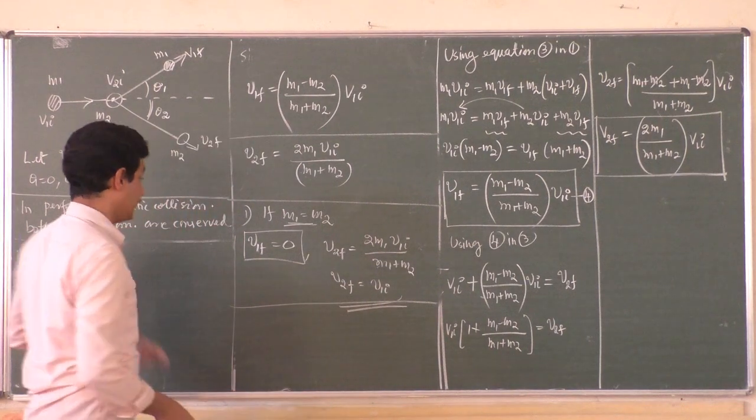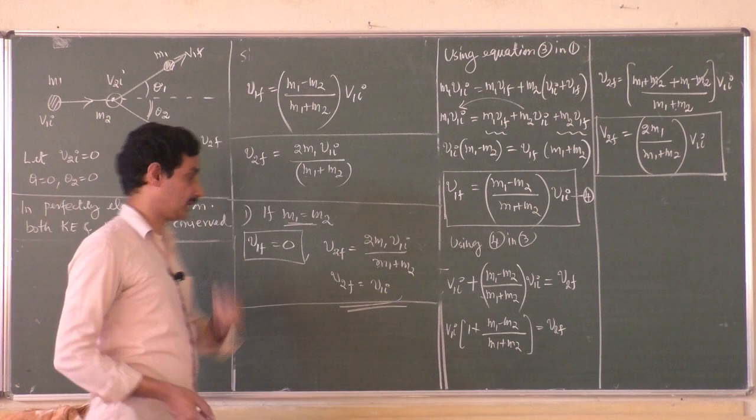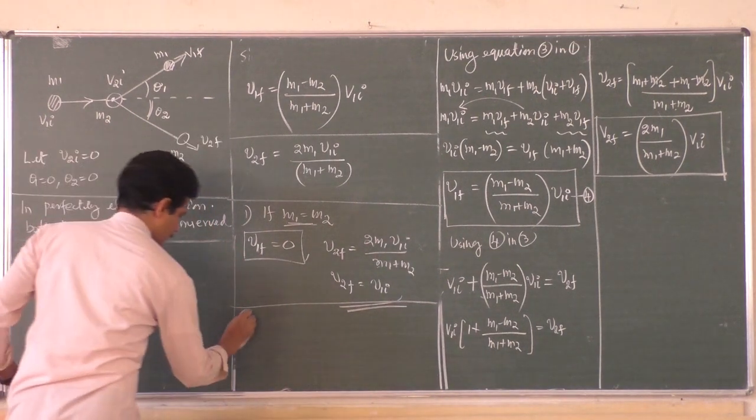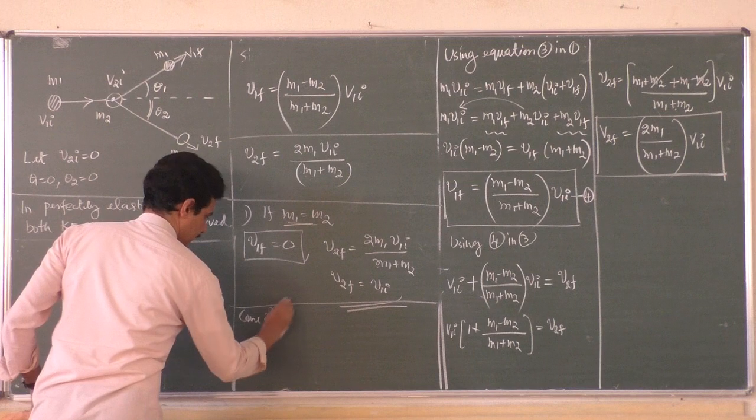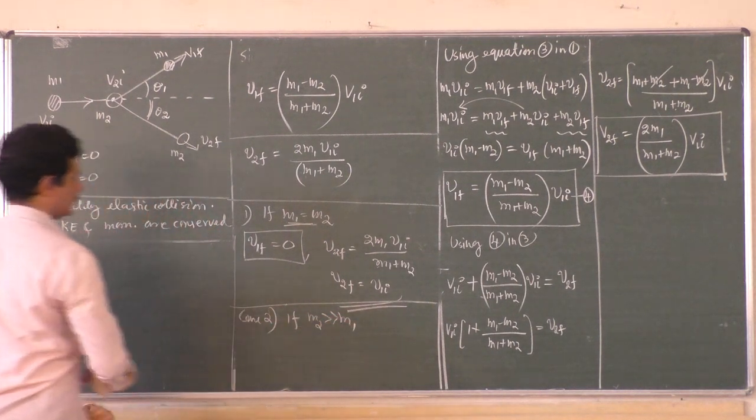So very interesting. And suppose the second object is much heavier than the first one. What is the conclusion? Case 2: if m2 is much greater than m1, what will be the conclusion?